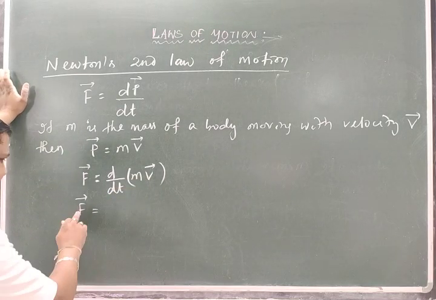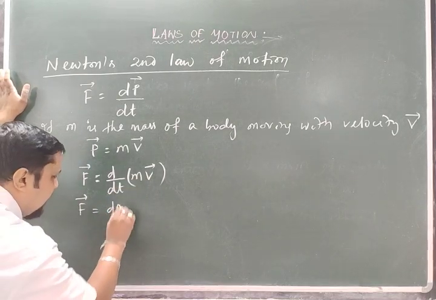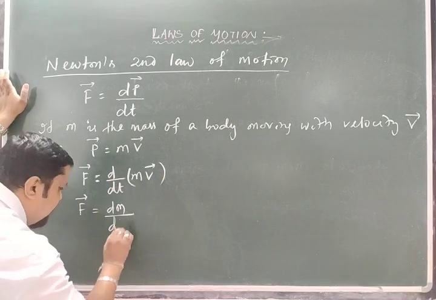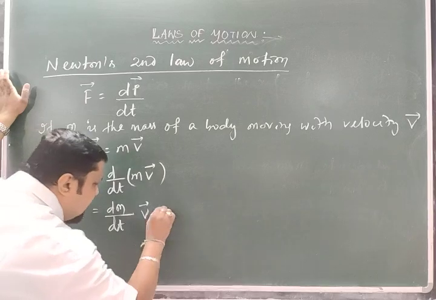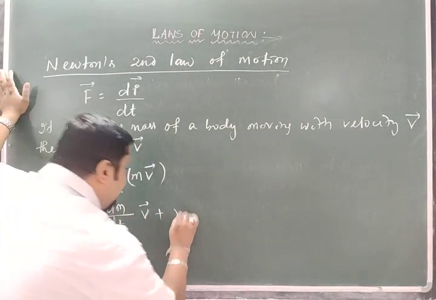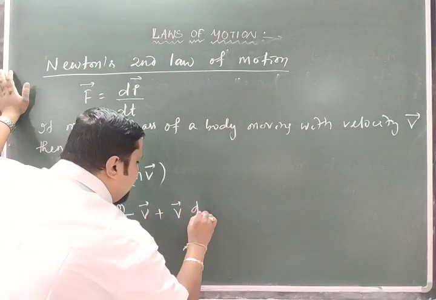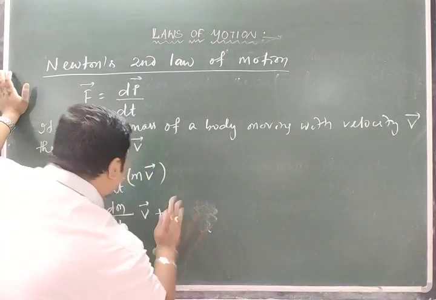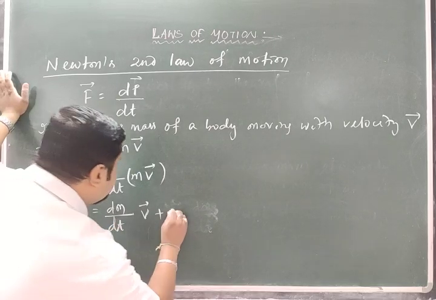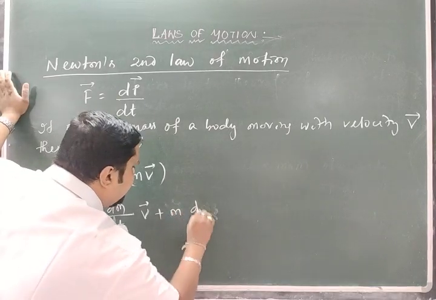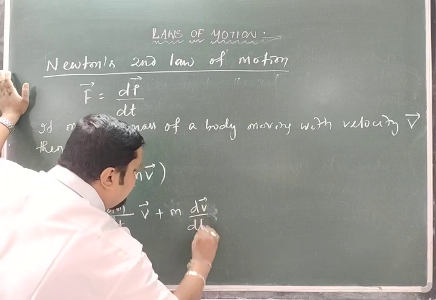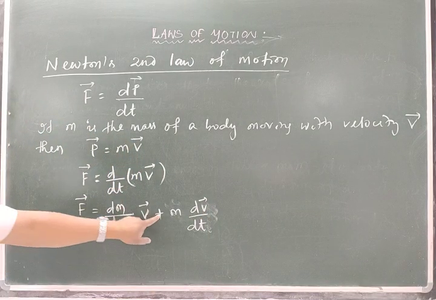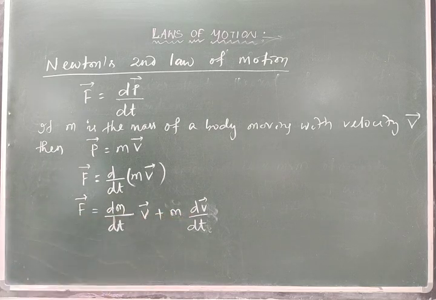I can write F is equal to the derivative of u into v plus u into the derivative of v. So I can write this as dm by dt into v plus m dv by dt. First derivative of the first into the second plus first into derivative of the second.